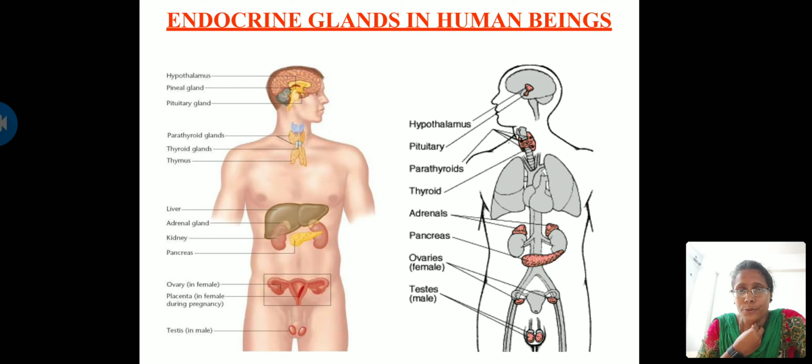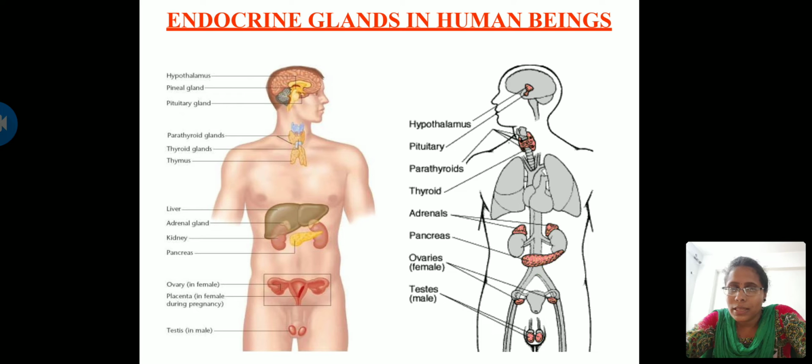This is due to the lesser secretion of thyroxine due to low levels of iodine intake. This condition is goiter. That is the reason when you go to a doctor, he will prescribe an iodine supplement if you have goiter disease. This is due to that iodine content. So this is about the thyroid gland.